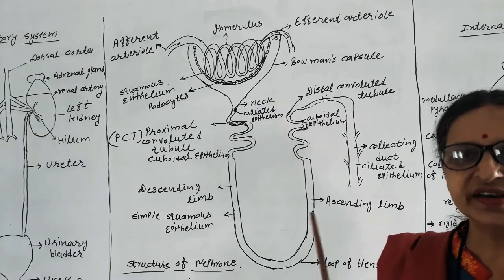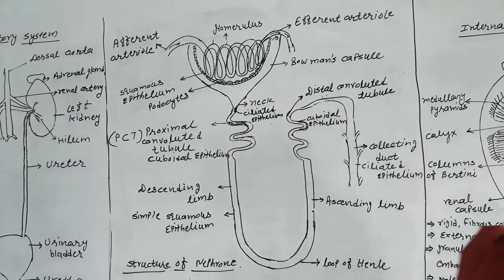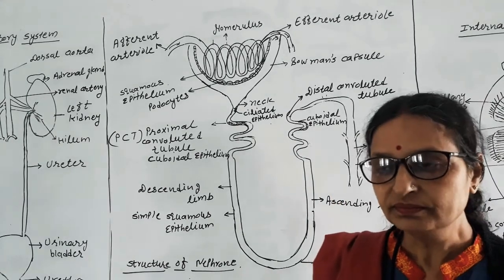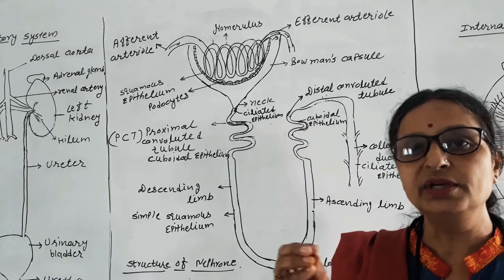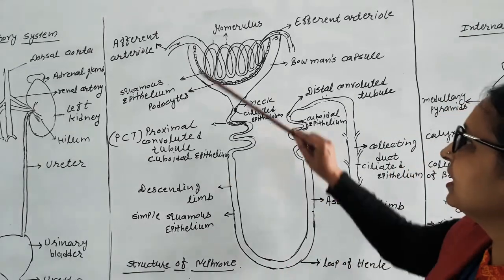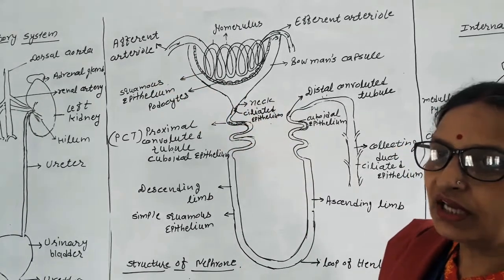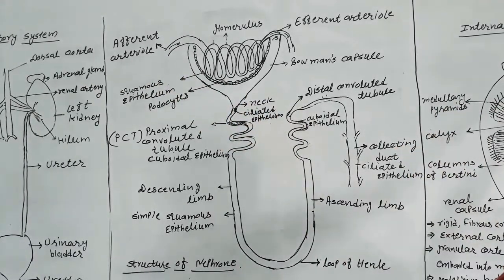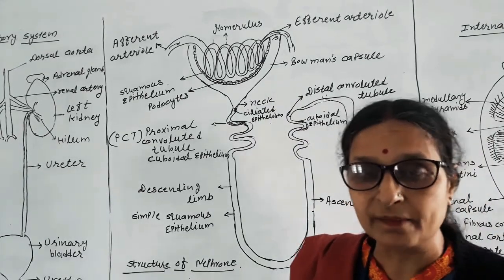So the major renal artery enters through the hilum and then it becomes branched, and only the endothelium layer of the blood vessel becomes the arteriole, because we know how many nephrons are found in the cortex part? 10 to 12 lakh.